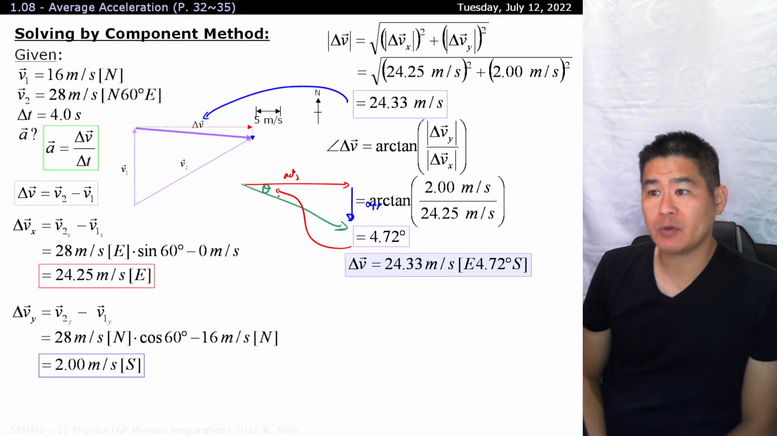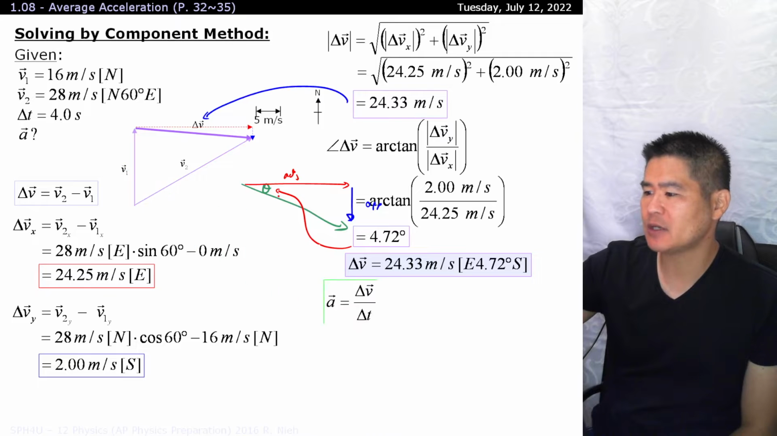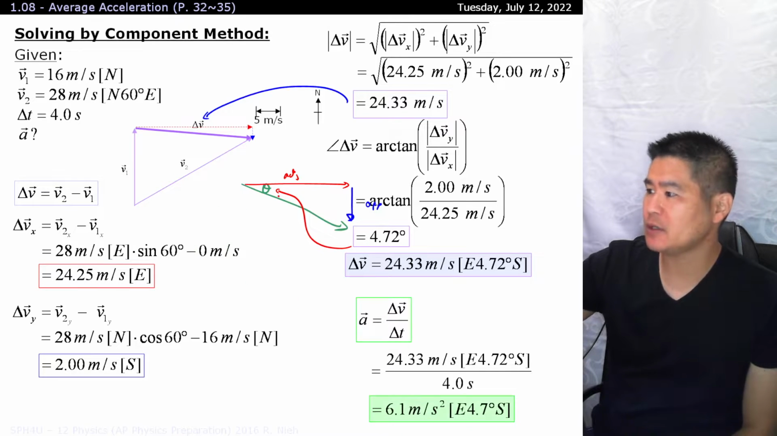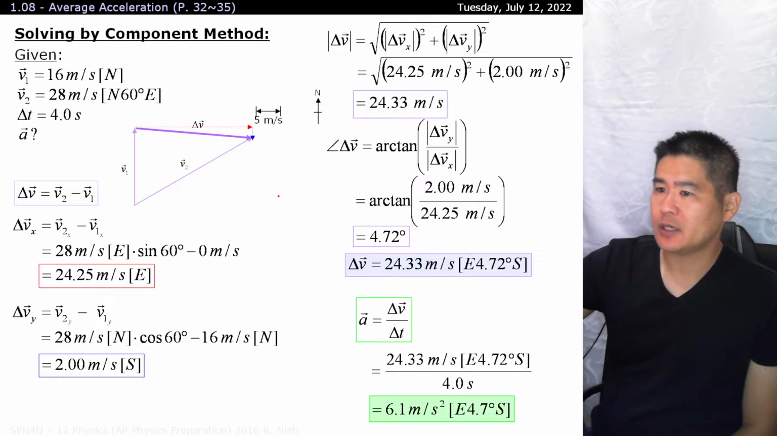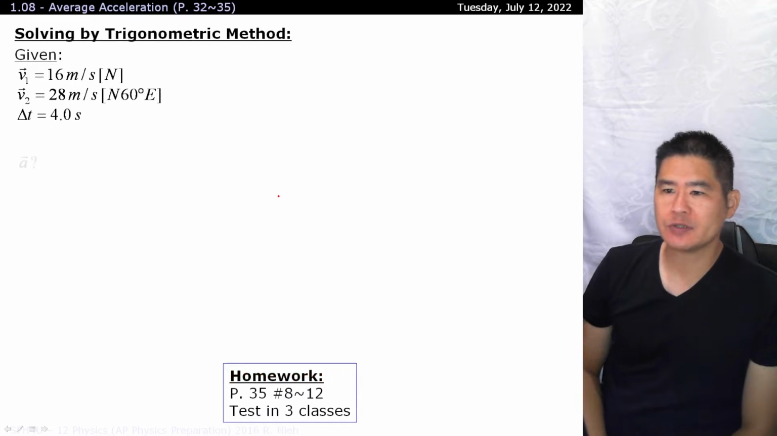However, if the question is asking what is the average acceleration, then you need to take this and divide this by the total time of the activity. Go through all that and you're good to go. Now, just to show you, do I have that animated out? Yeah. How do you solve this using the trig approach?